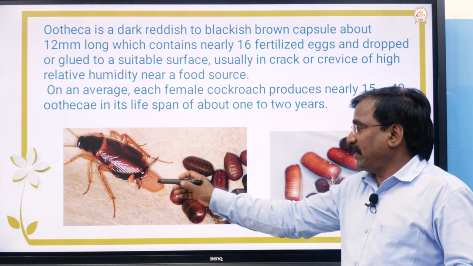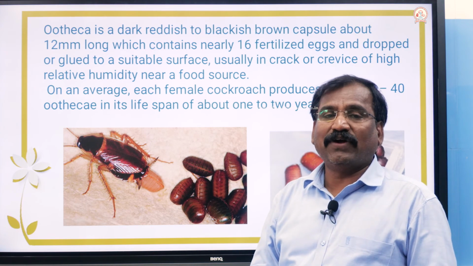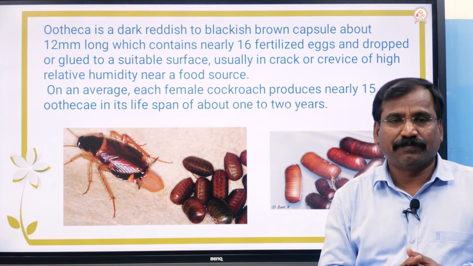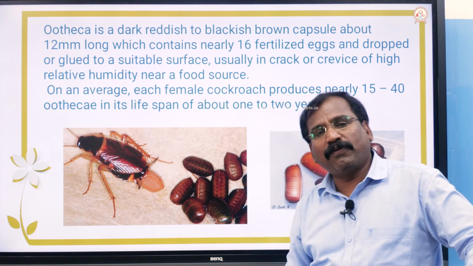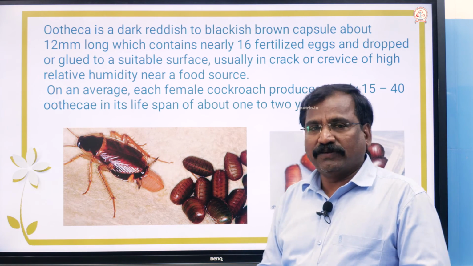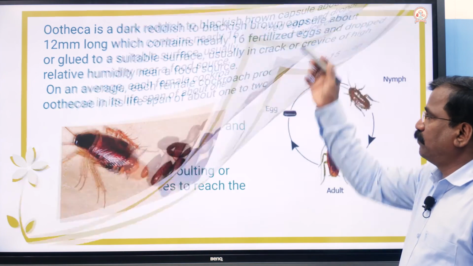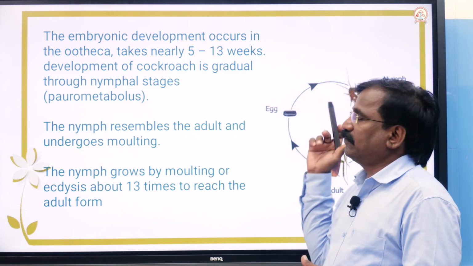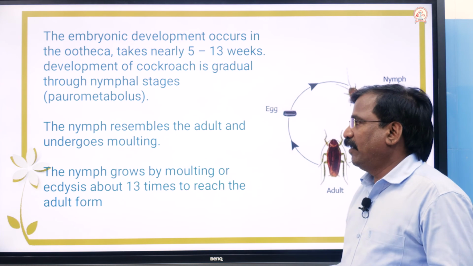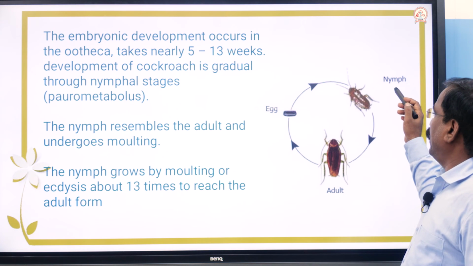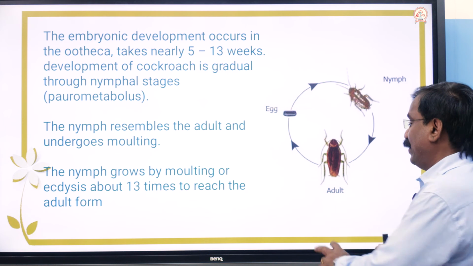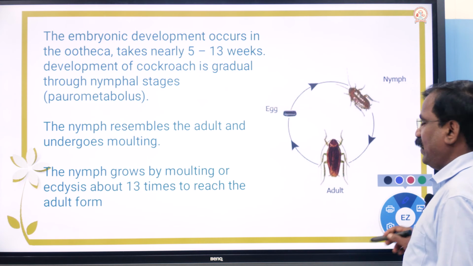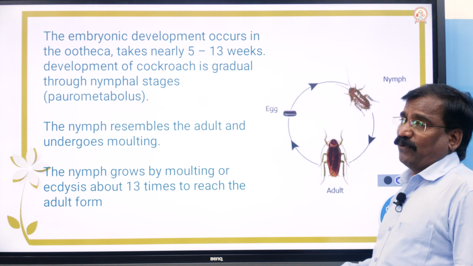Usually it lays eggs in the crevices or cracks where moisture and food are available. After 5 to 13 weeks the eggs hatch out, and listen, the young one coming out is called a nymph. We can't say it is a larva. Why we should not call it a larva, listen.